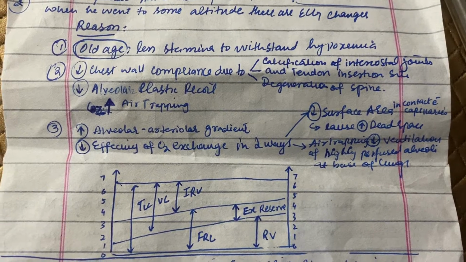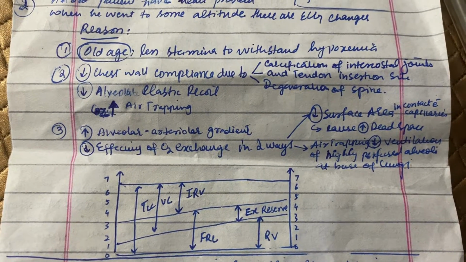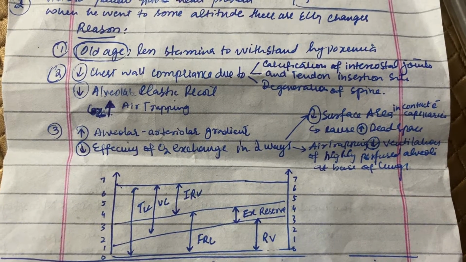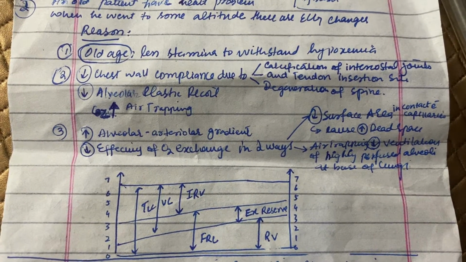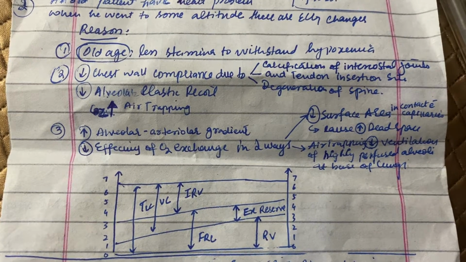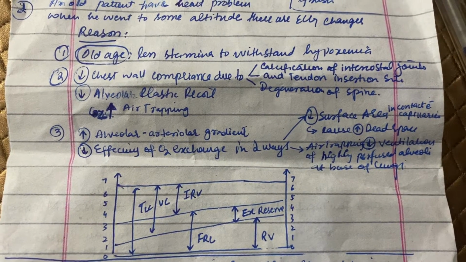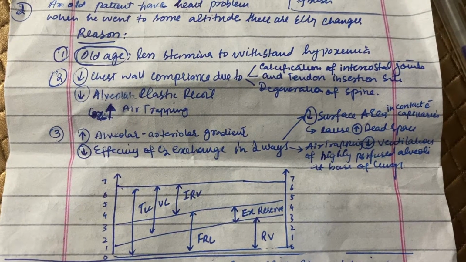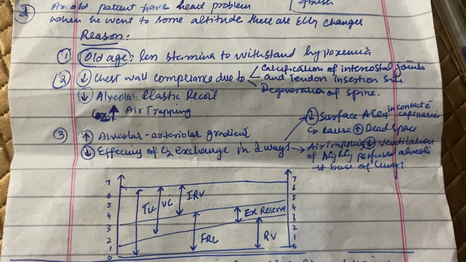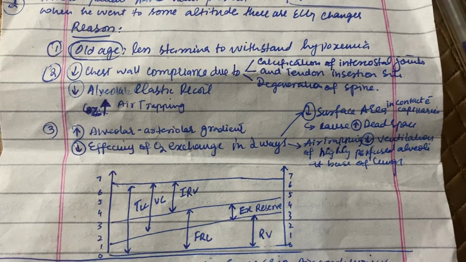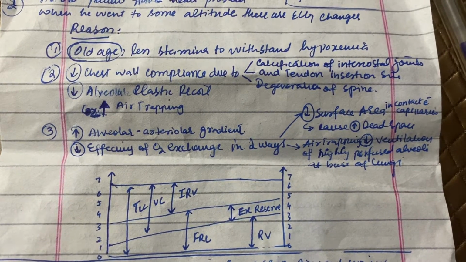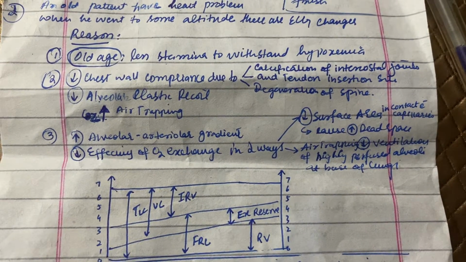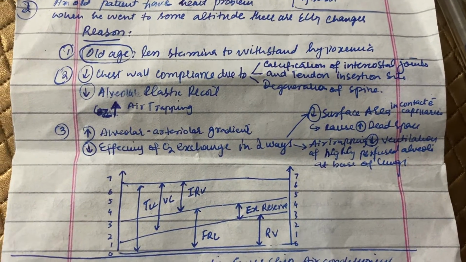So this causes an increased alveolar-arteriolar gradient. So what is meant by the alveolar-arteriolar gradient? It means that when the air containing oxygen enters the lung, it should diffuse into the arteriole. When the air entering the lung does not properly diffuse into the arteriole, that causes an increase in the alveolar-arteriolar gradient.